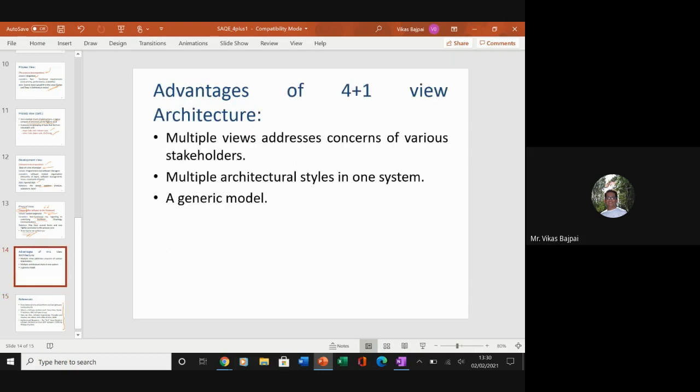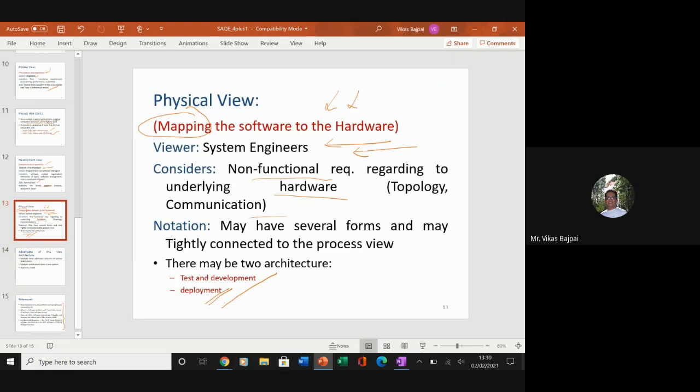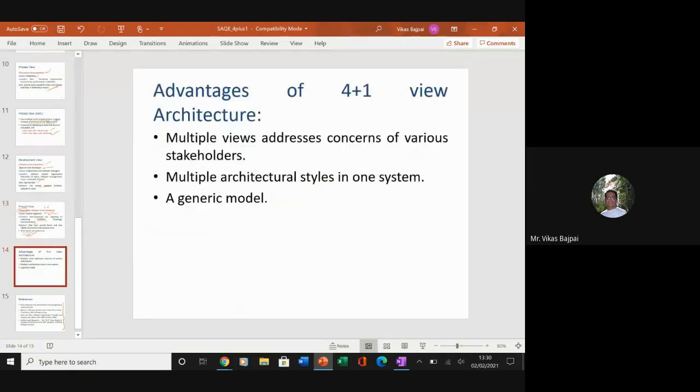Before that, since I had a talk about concurrency, we may have some relationship among the views. In that case, concurrency is not addressed in the logical view, and in order to achieve the process view, we need to map the classes and their objects onto the tasks and processes addressing the concurrency and synchronization.